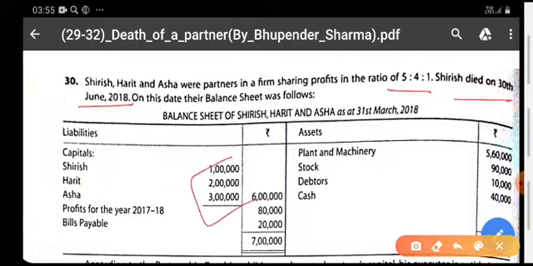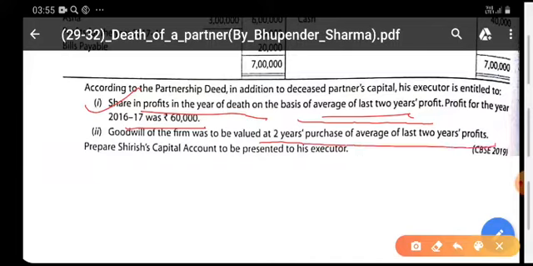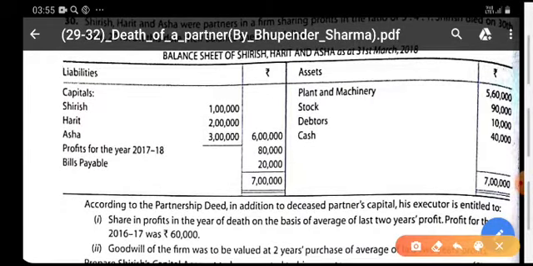These are the opening balances. This is a profit, and after this, you have been given two adjustments. Share in the profit until death on the basis of the average profit of the last 2 years. Profit for the year 2016-17 is given, and goodwill was to be valued at 2 years' purchase of the last 2 years' profit. This is the profit of the current year, and it was the profit of the last year, meaning 2 years' profit has been given.